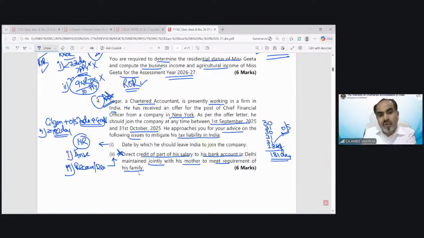Does point number 2 fall under received or deemed to be received in India, or arise or deemed to arise in India? If yes, then I would suggest Mr. Sagar do not take income into the bank account. So can you tell me, point number 2, does it fall under arise or deemed to arise case, or does it fall under received or deemed to be received case?